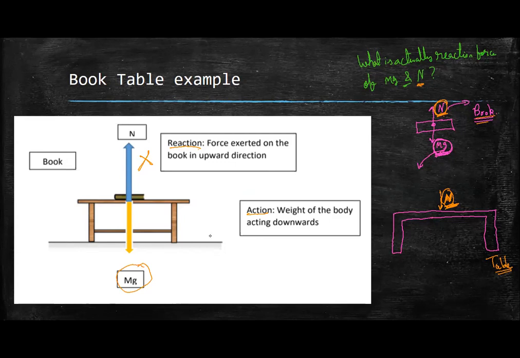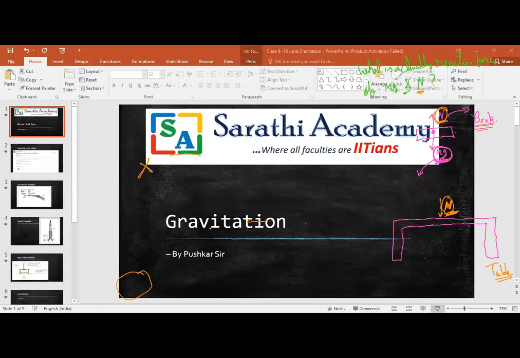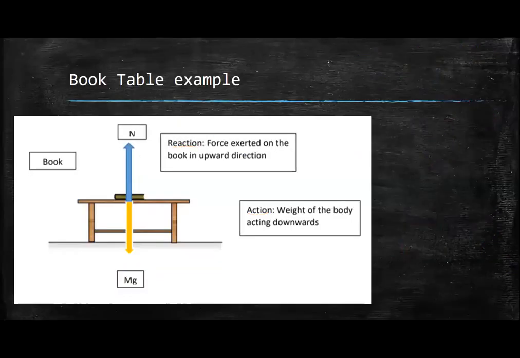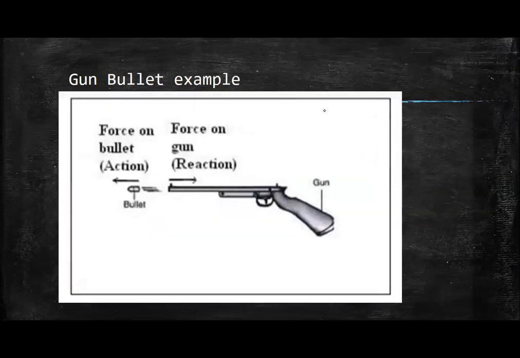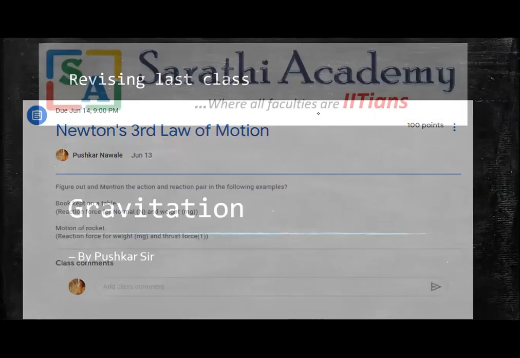Excuse me, sir. Yeah. Sir, I want to ask you something. हाँ पूछो. In the beginning of the class, you have shown us some assignment that you have given us, and also you have given us an assignment in the previous class. Yeah.